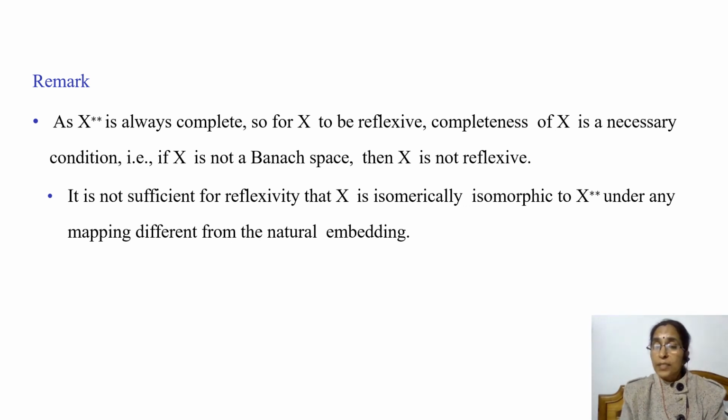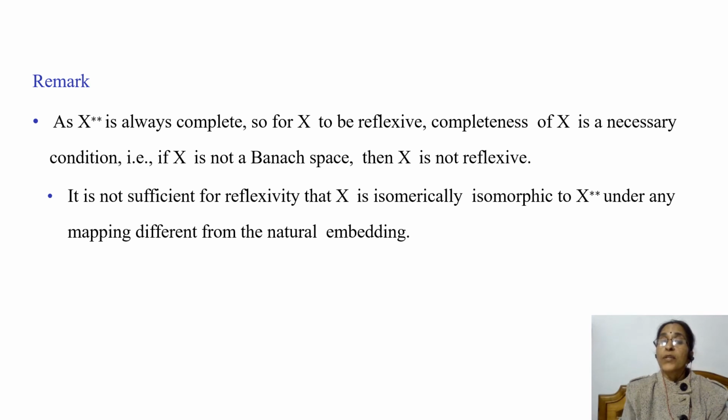And so if we consider the set of all bounded linear functionals on a normed linear space X, then this is always complete because K is always complete, whether K is the field of real numbers or the field of complex numbers. And so the set of all bounded linear functionals on X star is also complete because K is complete, and so we can say that the normed linear space X double star is complete.